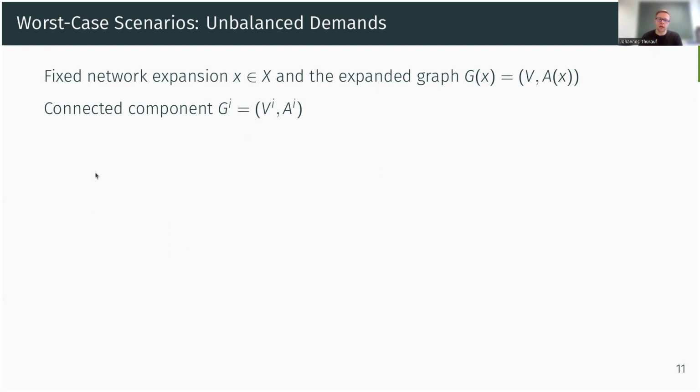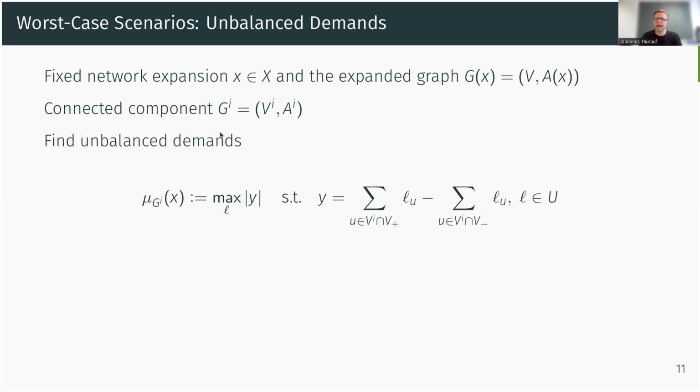So what we do is, for every connected component of our network, we solve the following LP, which just looks in the uncertainty set for some scenario so that when you only consider this connected component, there is a surplus of demand. This means, for example, there is too much generation in this scenario, so that all things in the connected component cannot take this generation, and you actually have to transport it out of your connected component, which is not possible because there is no arc to the other connected components.